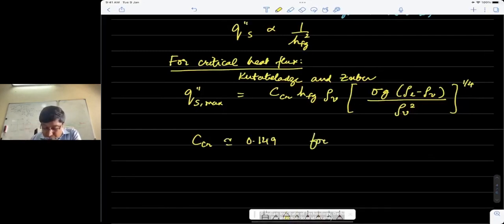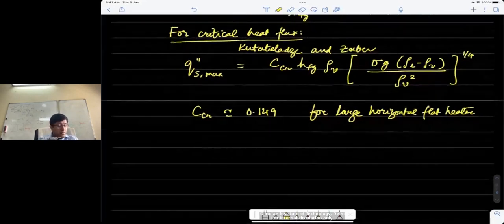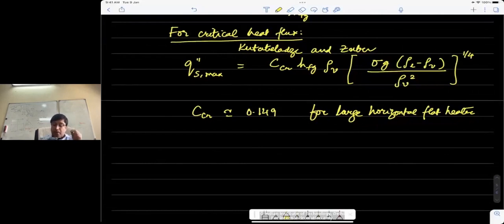So when you have a large horizontal flat heater, C critical is about 0.149. Now, quite remarkably, the maximum heat flux is independent of the viscosities of the two phases, which is in itself a huge thing. It's also independent of the thermal conductivity and also the specific heat. So keep this in mind: it doesn't depend on specific heat, viscosity, or thermal conductivity.